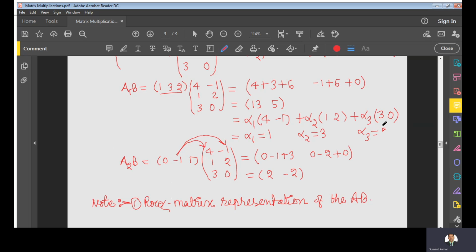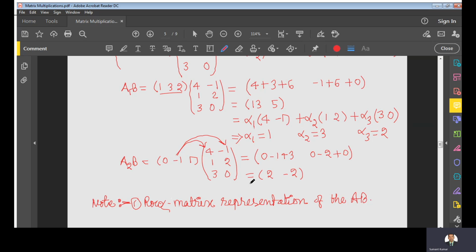If you give the values of alpha 1, alpha 2 and alpha 3 from the first row, then you can easily see this will be 4, 3, 7 plus 6, 30.